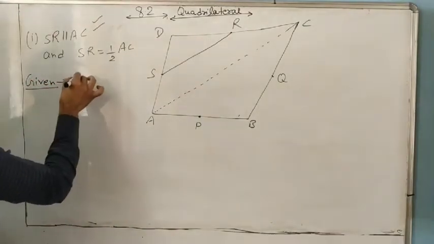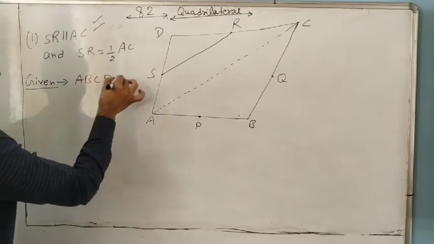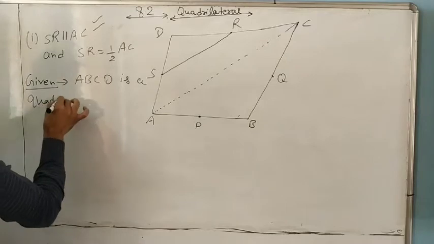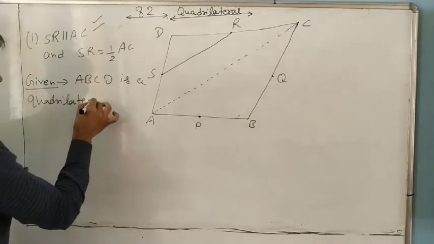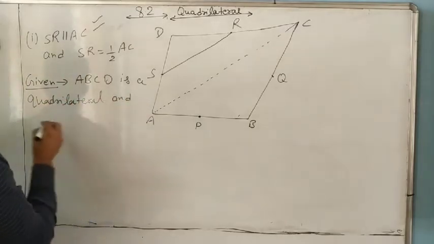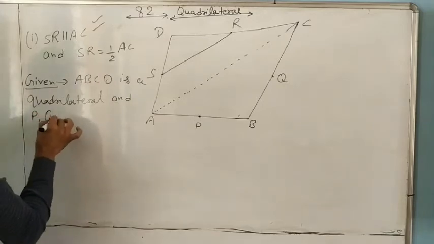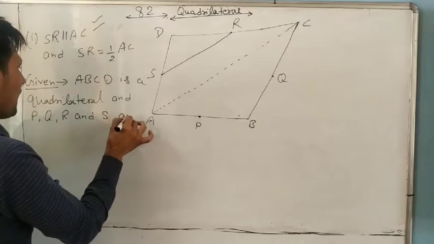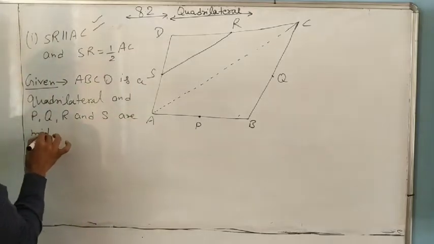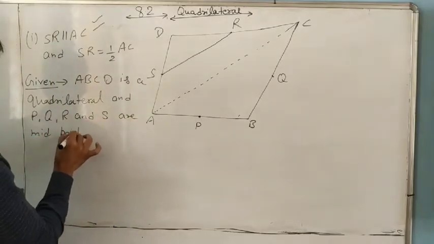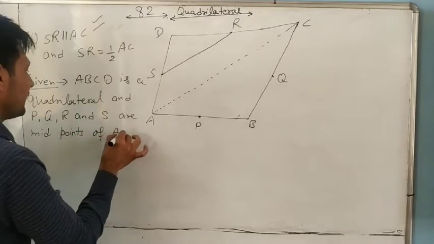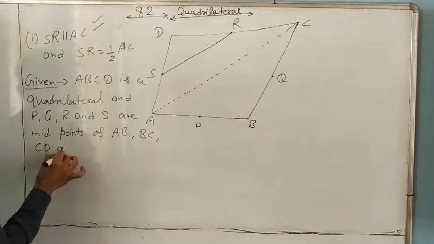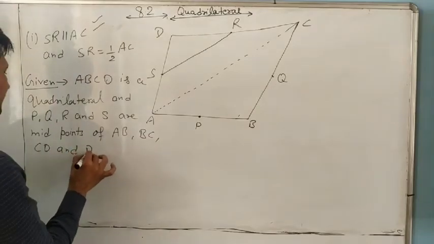Write: ABCD is a quadrilateral, and P, Q, R and S are midpoints of AB, BC, CD and DA.